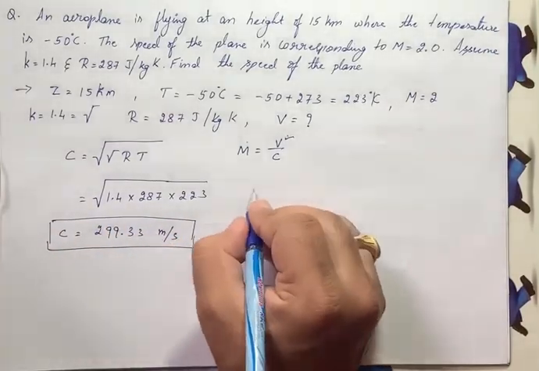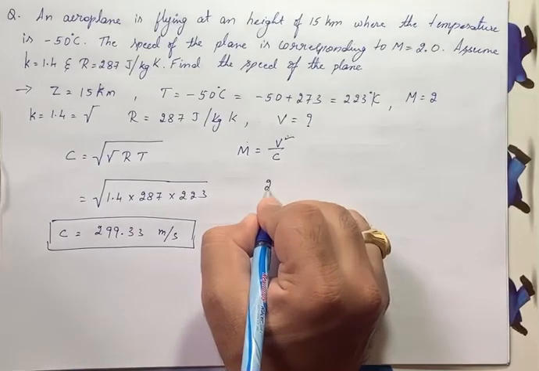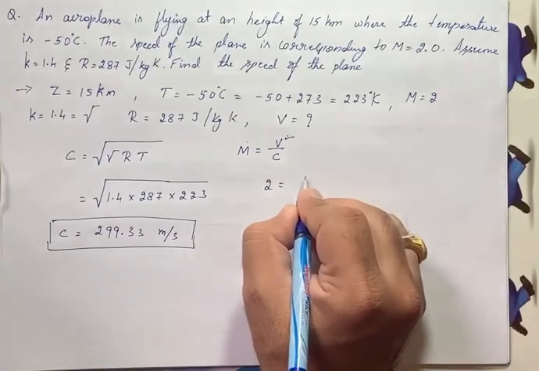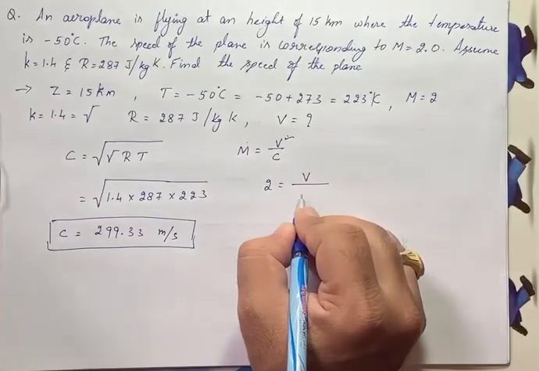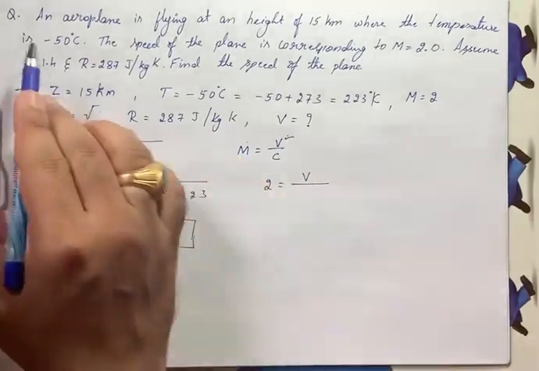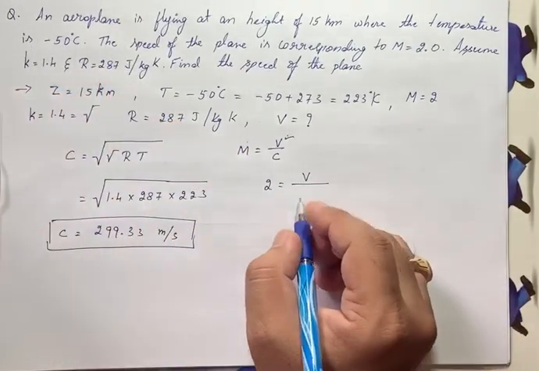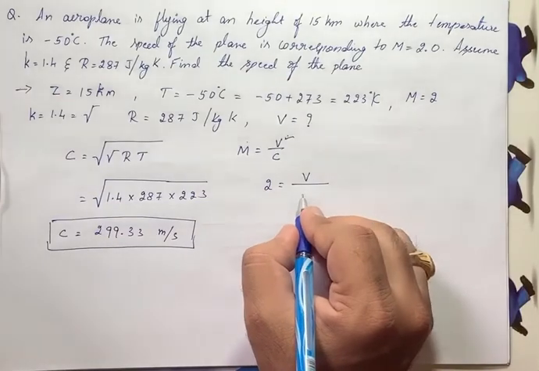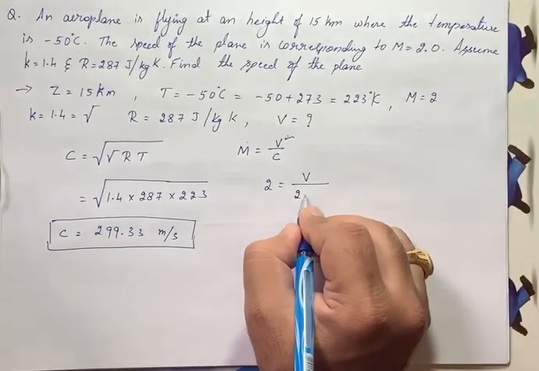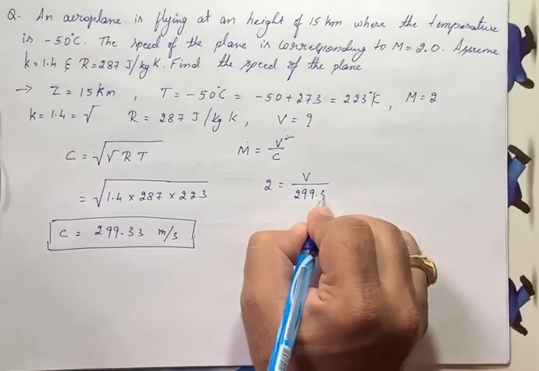Now substitute C in this value. Mach number we know, Mach is 2, velocity V we need to find out, the velocity of the projectile or velocity of the fluid. Here V is the velocity of the plane, divided by C, 299.33.